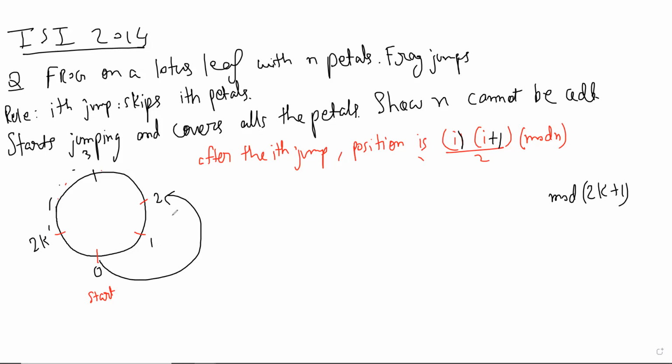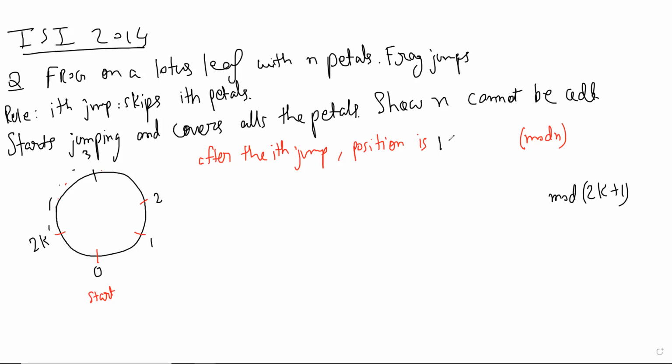So then it was the same formula. I think same formula; we could try that. So at 0, on the first jump it will go to 2 mod 2k plus 1.